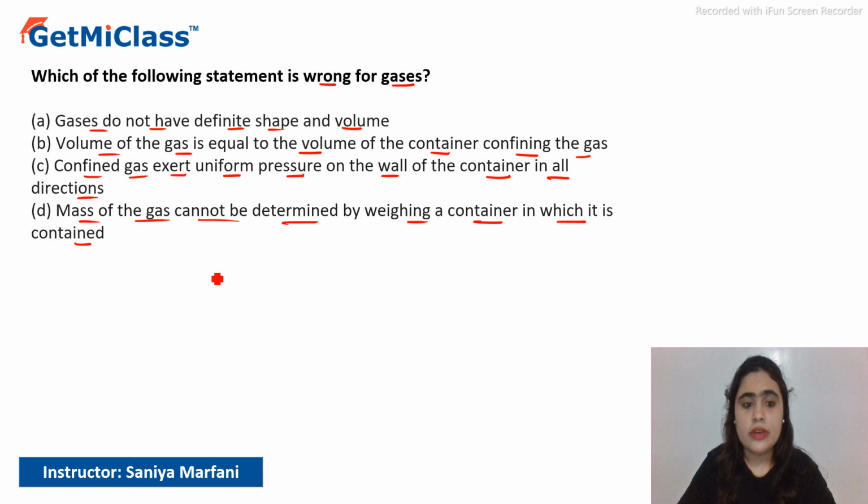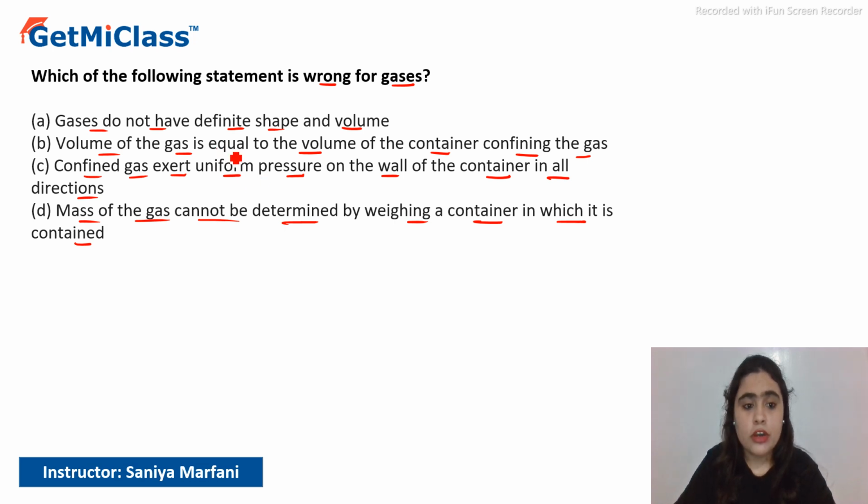So, gases do not have definite shape and volume. This is correct. It doesn't have a definite shape and it doesn't have any definite volume. It can occupy as much volume as it can, depending upon the pressure and the temperature. More the pressure, less volume; less the pressure, more volume. So it depends upon the factors, but the shape and volume are not definite.